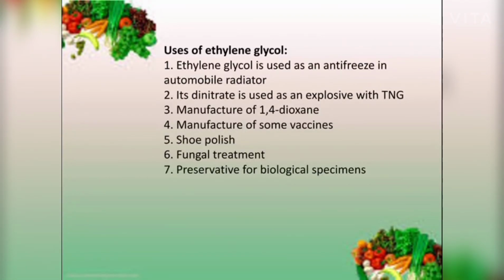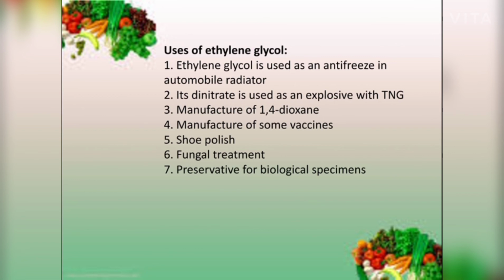Ethylene glycol is used as an antifreeze in automobile radiators. Its dinitrate is used as an explosive with TNG, and it is also used for manufacture of 1,4-dioxane, as an additive to prevent corrosion in liquid cooling systems of personal computers and inside the lens devices of cathode ray tube for projection televisions.